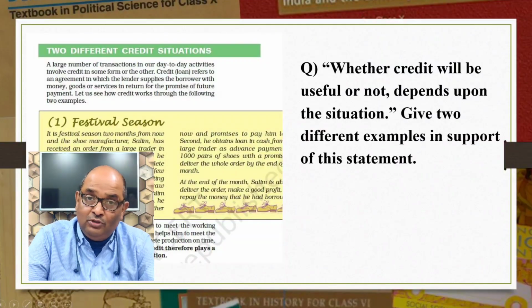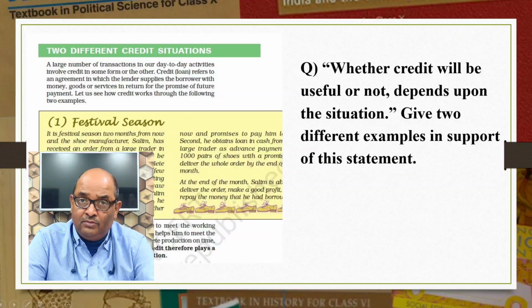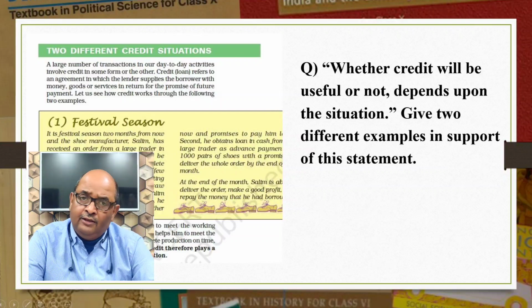Let us now move to the next subunit, the two different credit situations. Let us come to a very important question from the board point of view. Whether credit will be useful or not depends upon the situation. Give two different examples in support of this statement.